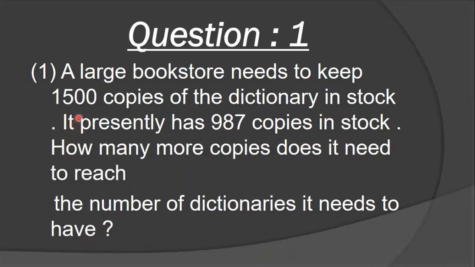The bookstore wants 1500, but presently it has 987 copies in stock. So how many more copies does it need to reach the number of dictionaries it needs to have? Understood? What is the question? How many more copies does the bookstore need to reach 1500 copies, the number of dictionaries it needs to have? Understood, all students?